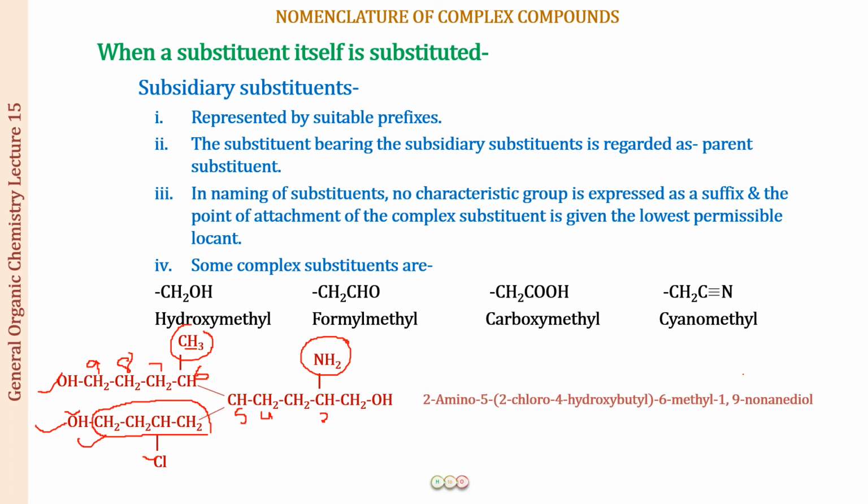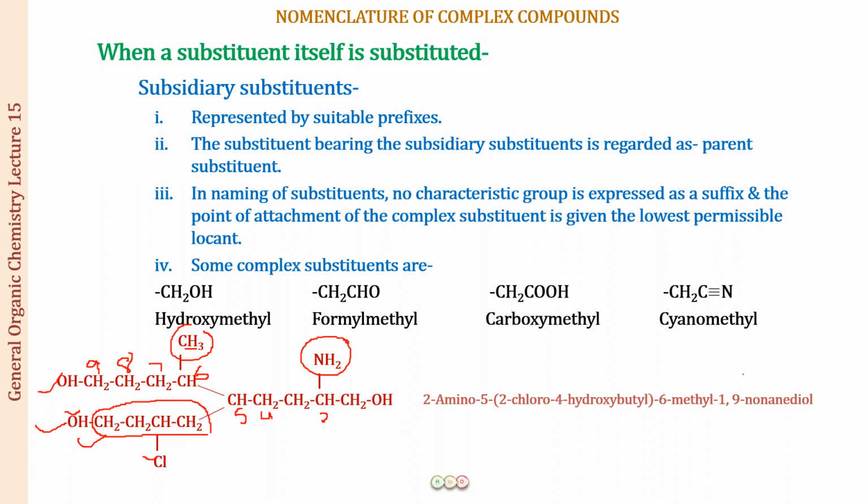So the name of the compound, you can see this is a nonane. This is a diol. You can put this 1,9 over here or you put it over here. Both ways this is correct. Alright. Now they were my three groups, the amino group, then the butyl group, and then the methyl group. So this is the order. This is the numbering you can check from here. And this was my subsidiary substituent. So this is a 2-chloro-4-hydroxy butyl group. And this is the whole name.